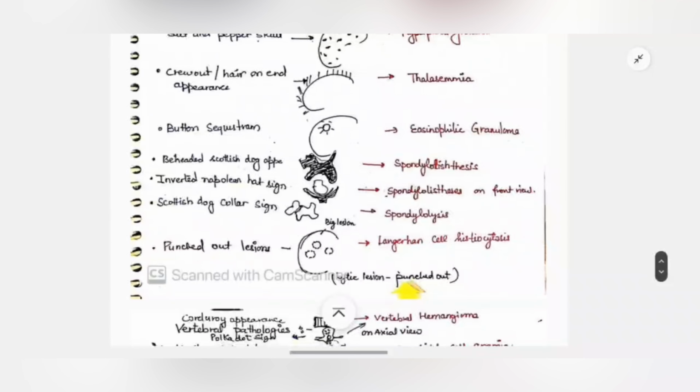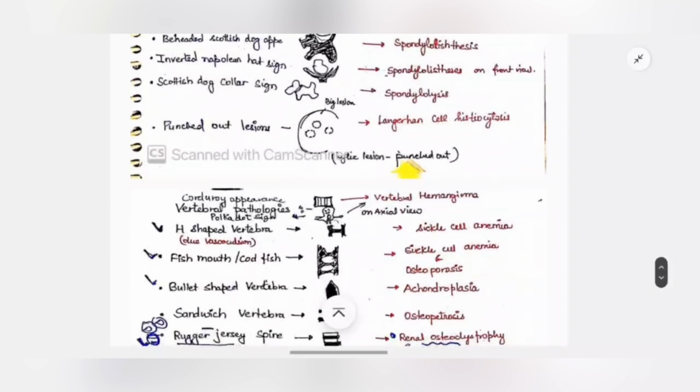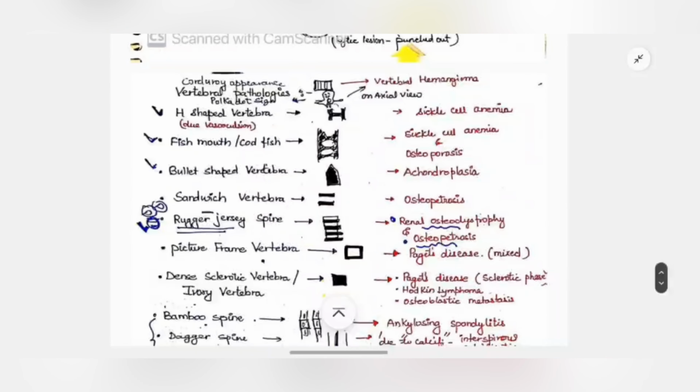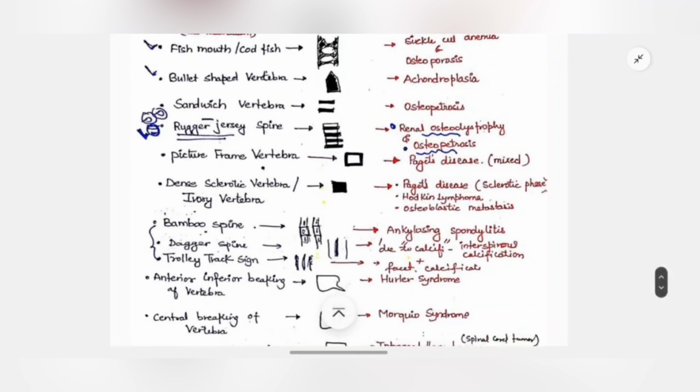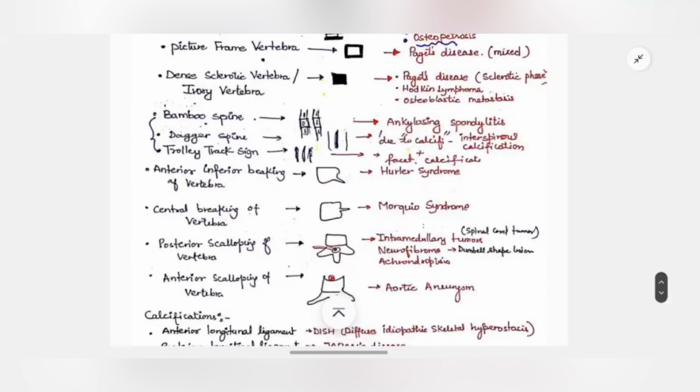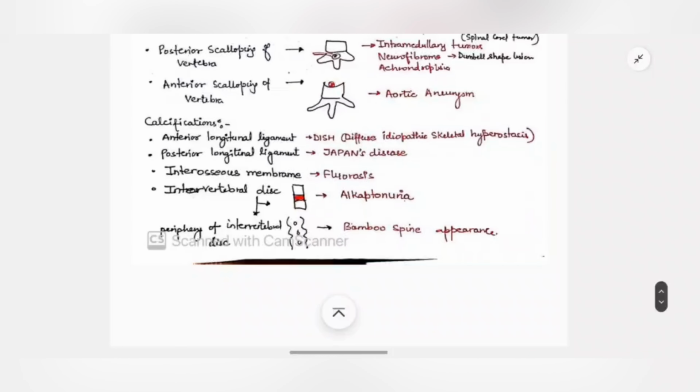Okay, and if you want I will send this. And this is for all the vertebra images. Okay, what we can see in what case, like fish mouth and cod fish vertebrae we see in sickle cell anemia and in osteoporosis, and in achondroplasia we see bullet shaped vertebra. Basically I have made this chart so that I can read these in one place only. Okay, here it is.